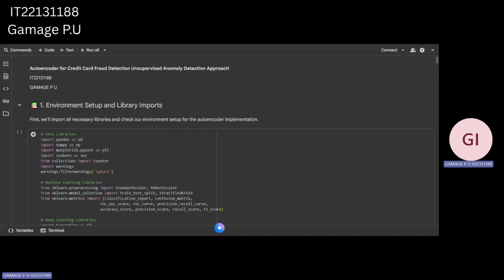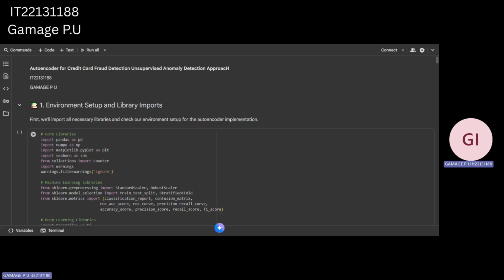To do this, we used four deep learning models and compared their results. DNN is our baseline model, which works well on tabular data. Autoencoder learns normal patterns and flags unusual ones as fraud. CNN detects hidden patterns in the data to boost accuracy. LSTM analyzes transaction sequences to spot abnormal spending behavior. Now we will see how these models help us understand which one performs best for fraud detection.